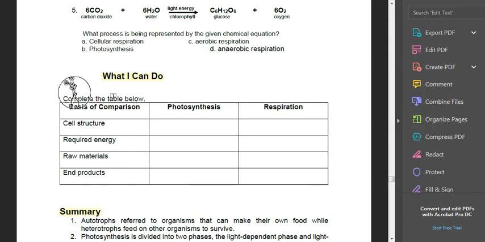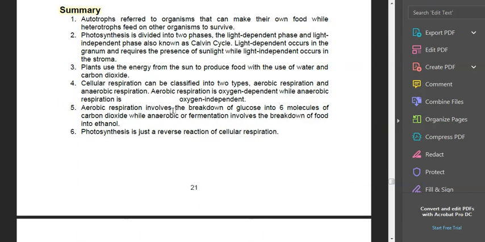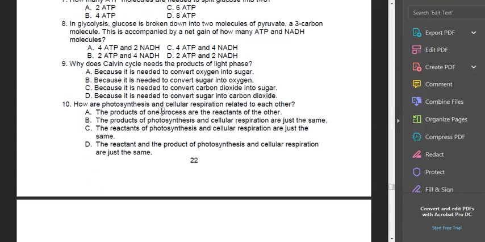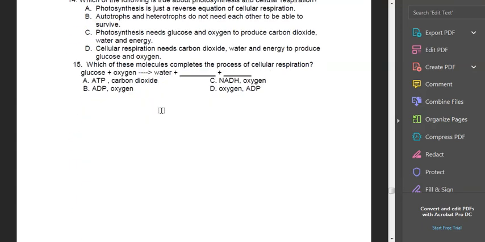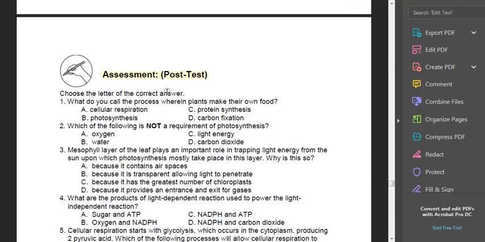Kanisha, copy and answer what I can do. Cell structure. Then you put under photosynthesis, what is the cell structure? Under cellular respiration, say cell structure, required energy, etc., etc. Fill in the blanks lang here. Then you read your summary, then you can answer your post-test. Post-test is 1 to 15, capital letters only again. No? So just write down your answers.